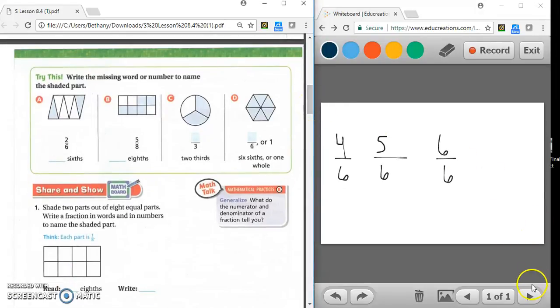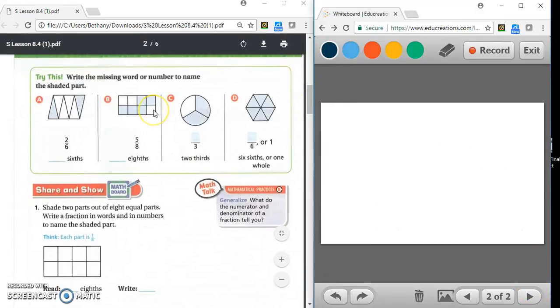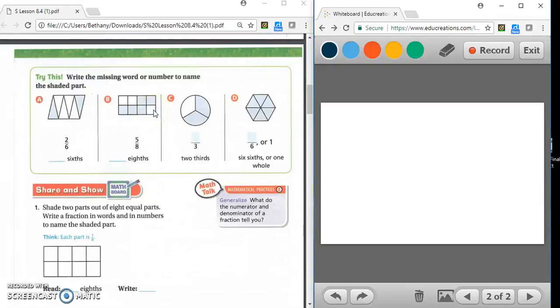So try this. It says write the missing word or number to name the shaded part. So for A, we have 1, 2, 3, 4, 5, 6 pieces. So here's our 6 in the denominator. How many of those pieces are shaded? 1, 2.